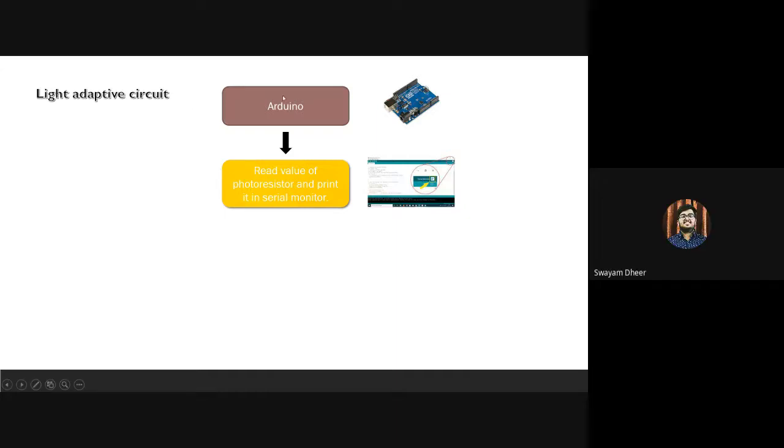Then I'll be reading the value of the photoresistor through the Arduino, and then I'll be printing it in the serial monitor. I told you what the function of the serial monitor is, right? Can anybody tell me what a serial monitor is? It displays the LED. Yeah, but that is a very basic thing.